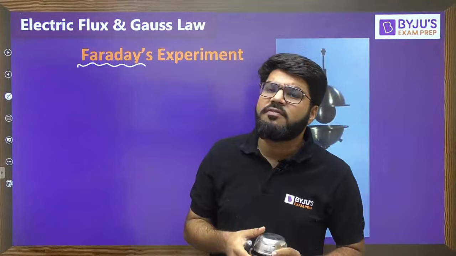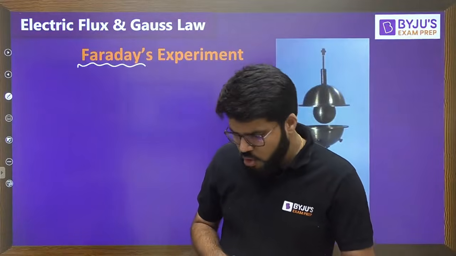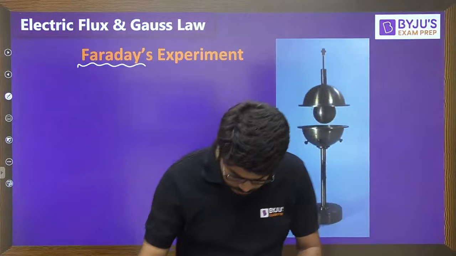So the outer sphere developed the charge minus Q over its surface.